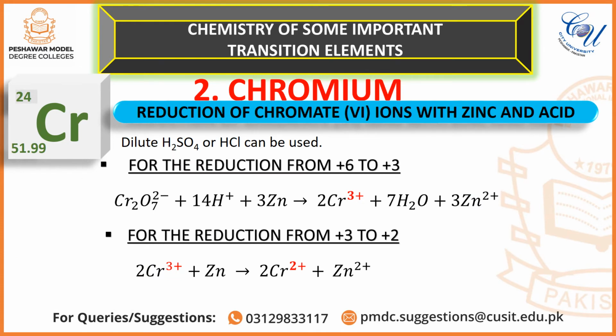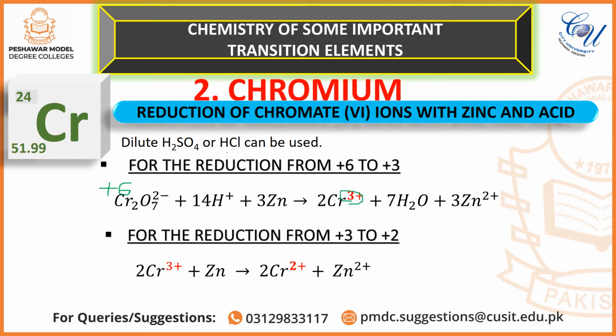Reduction of chromium +6 ions with zinc and acid. For this purpose, dilute sulfuric acid or hydrochloric acid can be used. In first stage, the reduction of chromium +6 to +3 takes place as is indicated by this equation, wherein the reactants in the form of dichromate ion, chromium shows +6 oxidation state, and by reacting with acid and zinc, it reduces to +3 oxidation state.